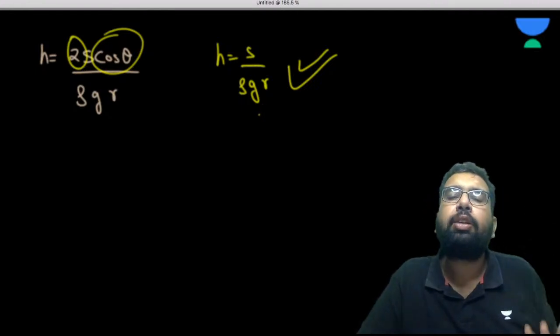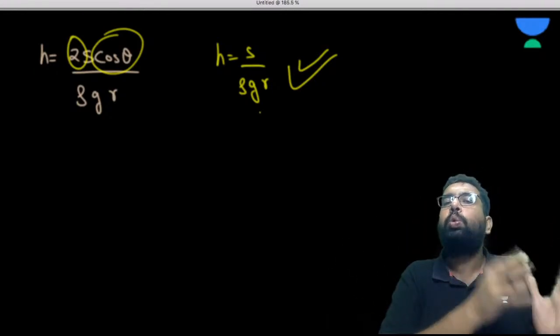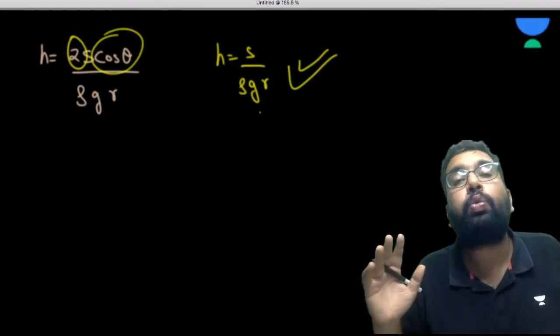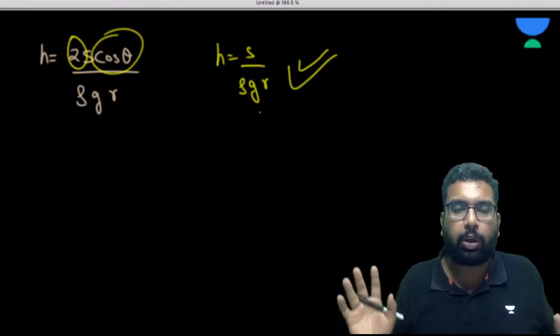This is the very limitation of dimensional analysis, that you cannot check whether this 2 is correct or cos theta is correct or not, because they have no dimension. So there's no way to check them from dimensional analysis. Do you agree to it or not?